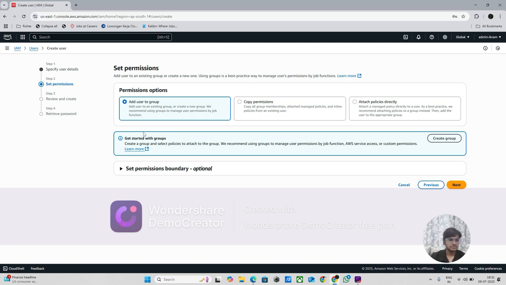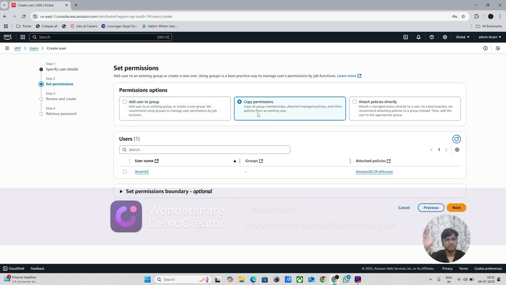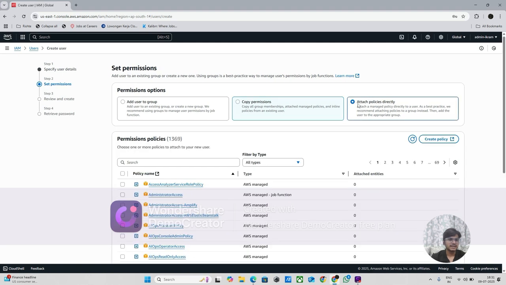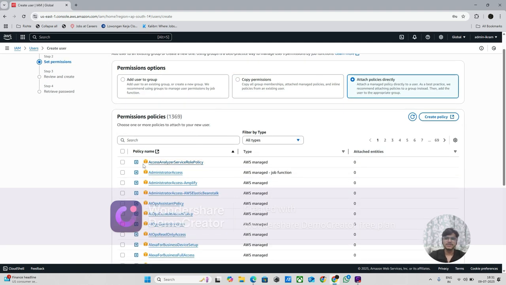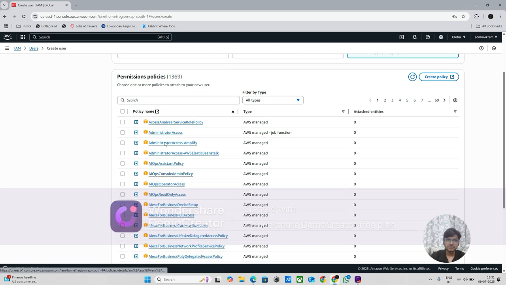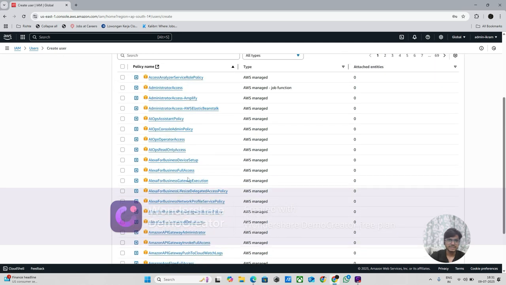There is an option to add to a group. Right now we don't have any group, so we have to create one first. Then there is copy permissions. We can copy from another user, like if I click on an existing user, there is an attached policy, Amazon EC2 full access. This permission will automatically be copied to the user I have created. And if I click attach policy directly, these are the Amazon managed policies.